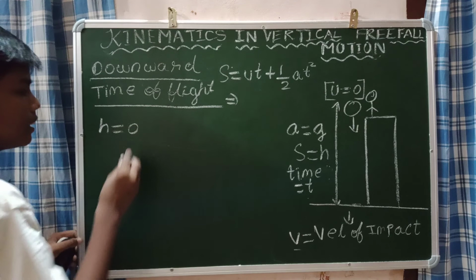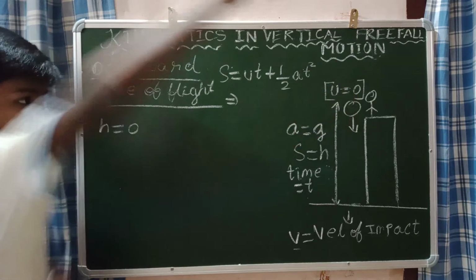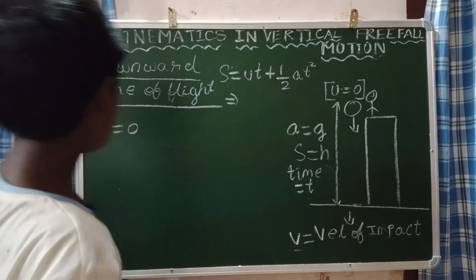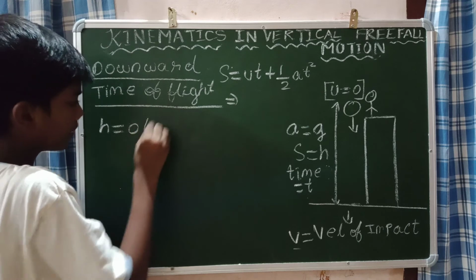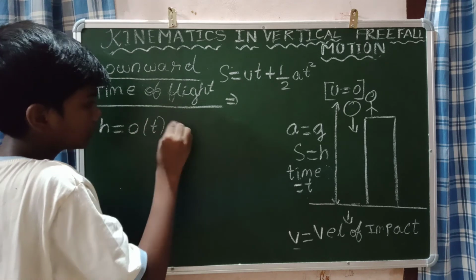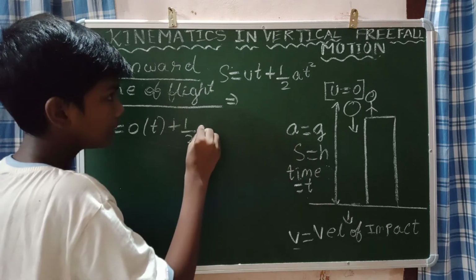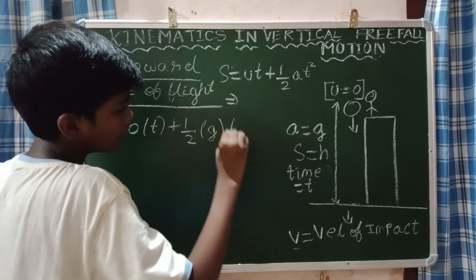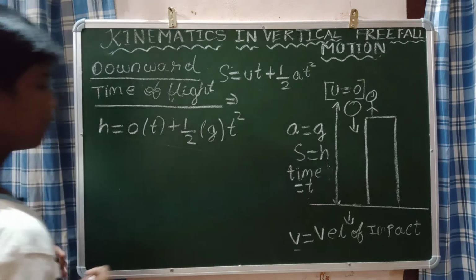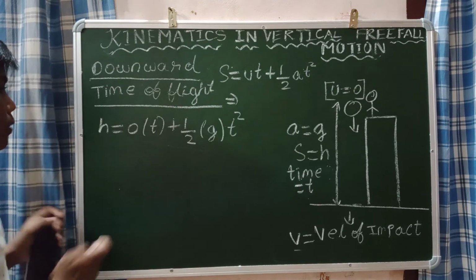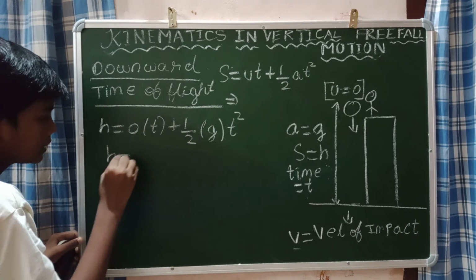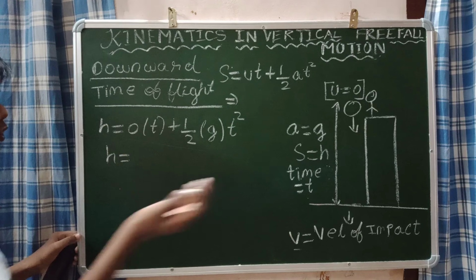Now you can see that 0 is the initial velocity. While dropping, the velocity will be 0. So u into t is 0 into t, plus half, what is acceleration? Acceleration is g, into t square only. Now h is equal to 0 into t, which is 0 only, so don't consider that.